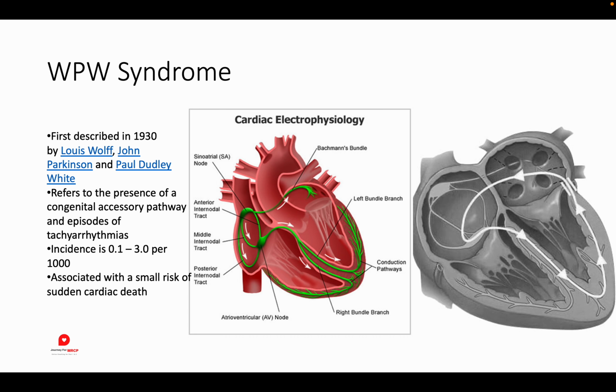It's a very important topic, not only in our day-to-day practice, but also for our exam. So, what is WPW syndrome? WPW syndrome is a syndrome of heart disease that was first described in 1930 by three physicians. After the names of those physicians, it was called WPW syndrome. Actually, it is not a structural disease or anything like that. Basically, it is an electrical abnormality in the heart. Of course, there is some abnormal pathway that causes this electrical disturbance and makes this disease.